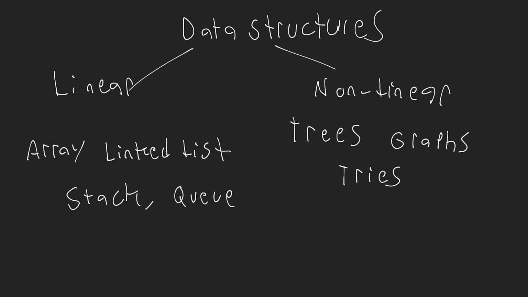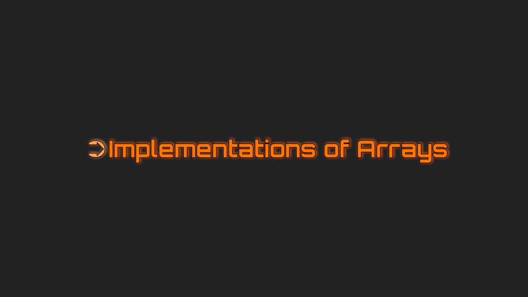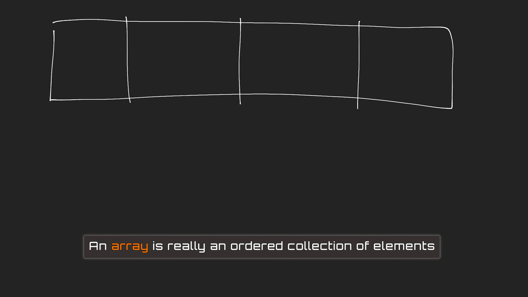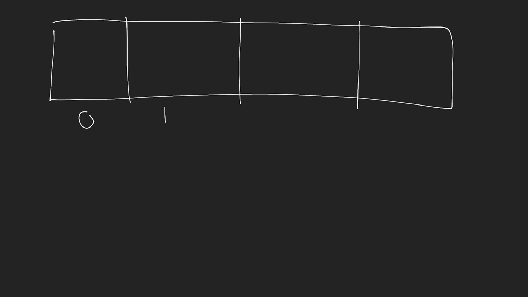So let's begin this video by looking at the array data structure, which is a linear data structure. We've already seen arrays, so a lot of this you're going to know already, but I'm going to talk to you more about the implementation of arrays and the time complexity of different operations related to them. So let's draw out a basic array. An array is an ordered collection of elements. In our arrays, we have different indices, so index 0, 1, 2, and 3, and then we have some values that we could store inside of our array.